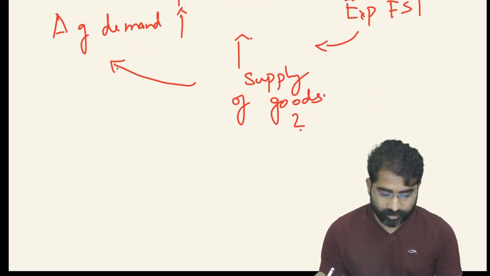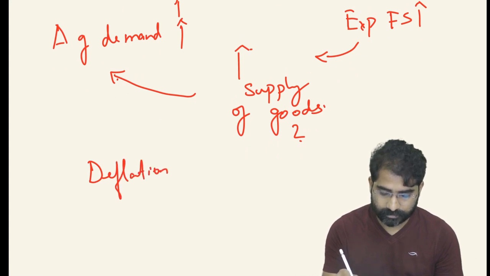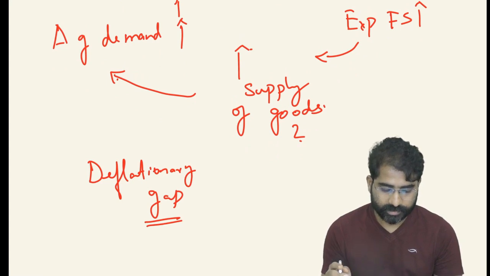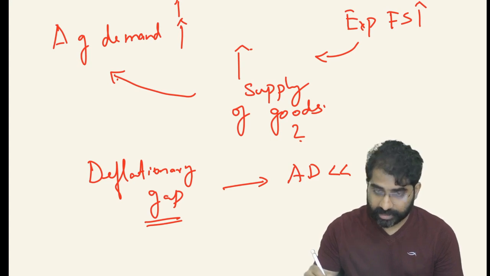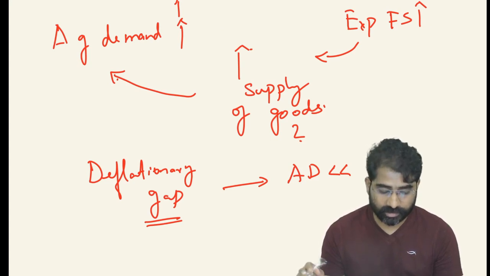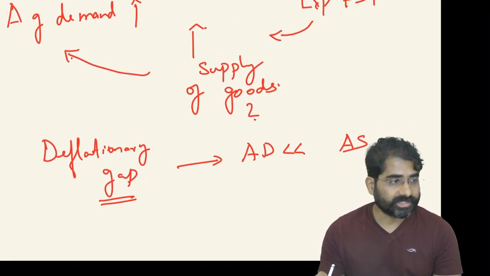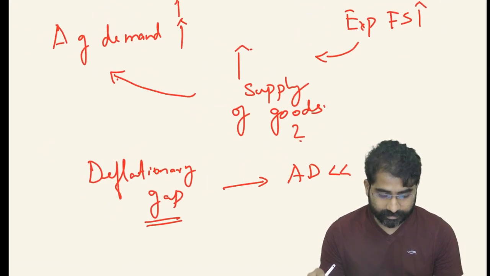Similarly, you should be knowing something called the deflationary gap. Here what will happen? Aggregate demand falls short of aggregate supply at the full employment level. So that means what?